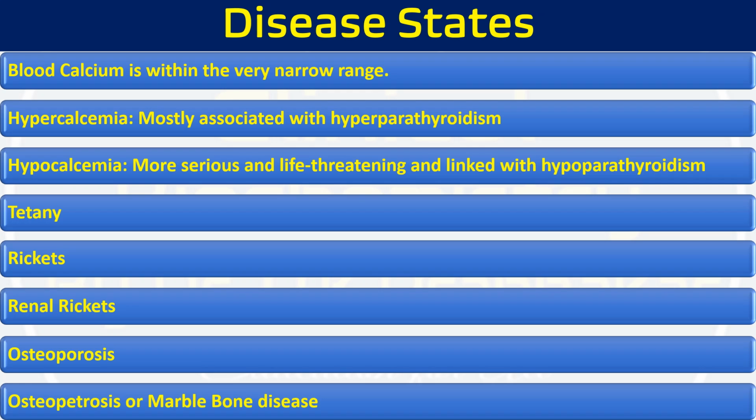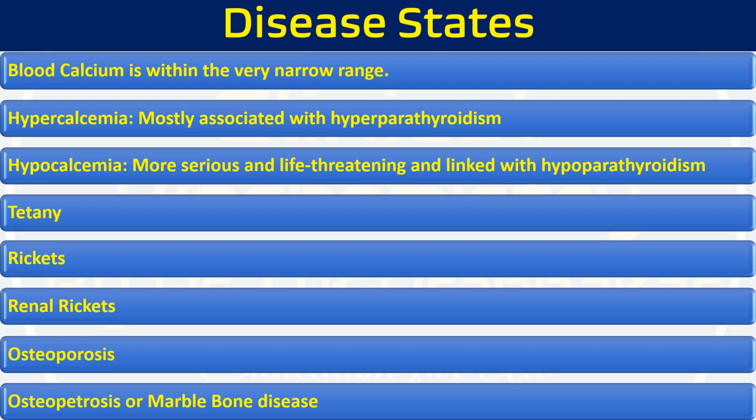Next, and the last disease, is osteopetrosis, also called marble bone disease. Osteopetrosis is characterized by increased bone density, primarily due to the inability to resorb bone. This disorder is mostly observed in association with renal tubular acidosis, which is caused by defects in the enzyme carbonic anhydrase, and with cerebral calcification.